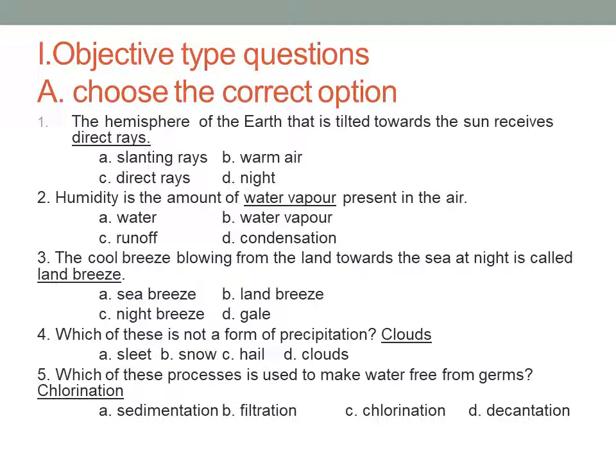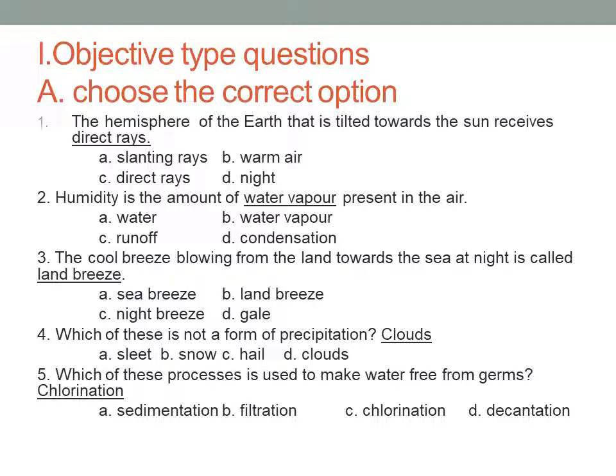Choose the correct options. Okay, first one, the hemisphere of the earth that is tilted towards the sun, it receives the dash. So the hemisphere of the earth, when they are tilted towards the sun, they receive the direct rays. So it is option number C, direct rays.